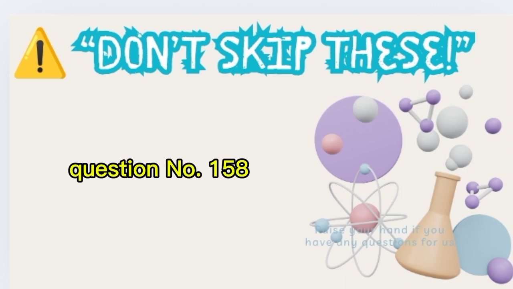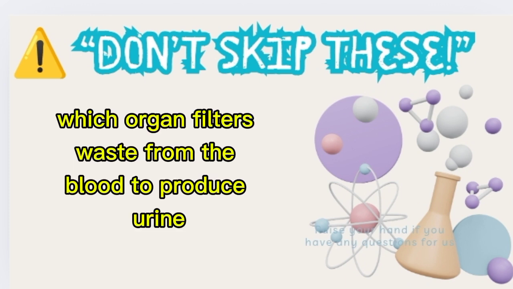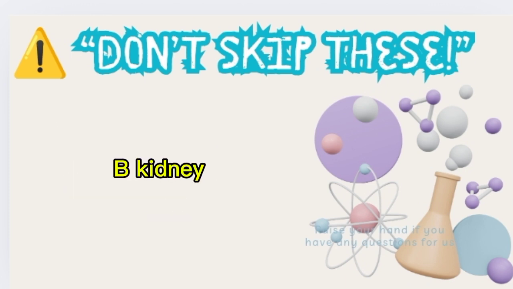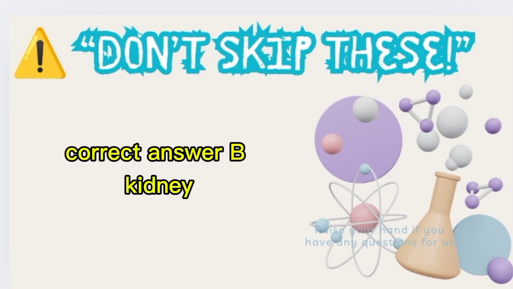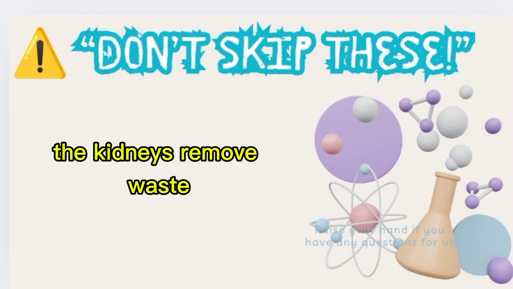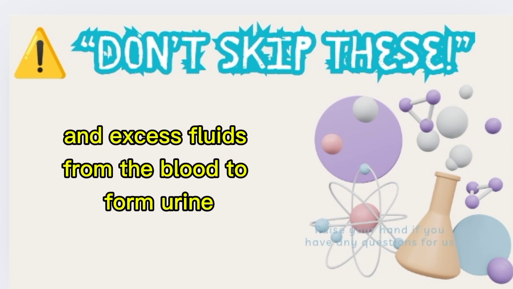Question number 158. Which organ filters waste from the blood to produce urine? A. Liver. B. Kidney. C. Stomach. Correct answer: B. Kidney. The kidneys remove waste and excess fluids from the blood to form urine.